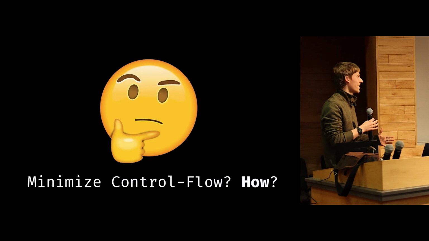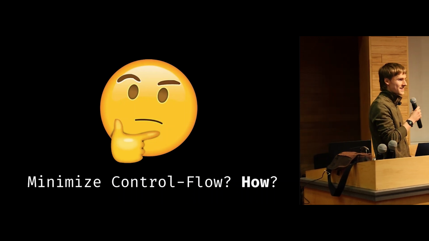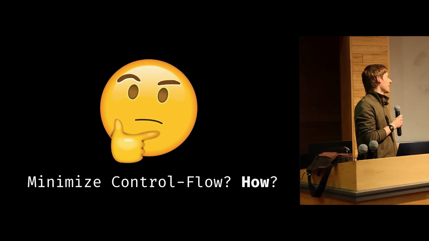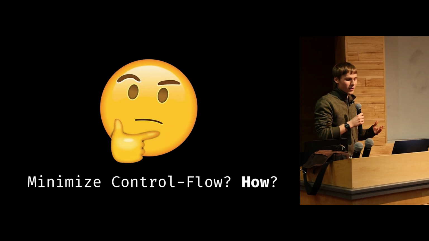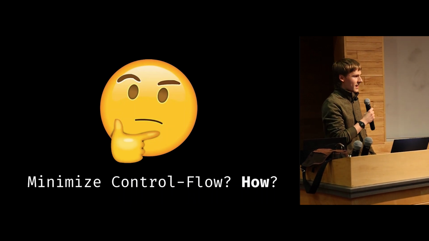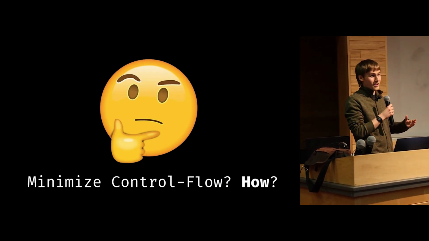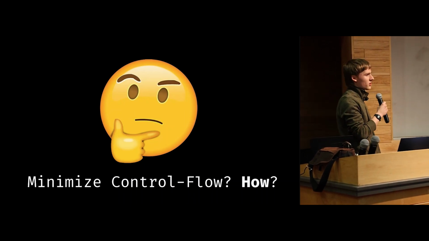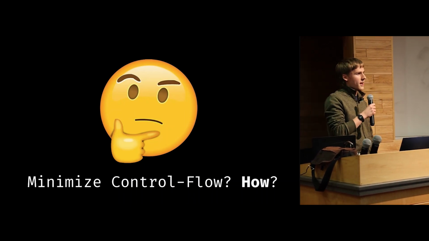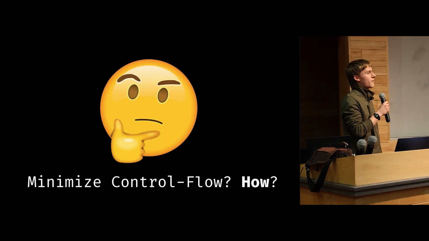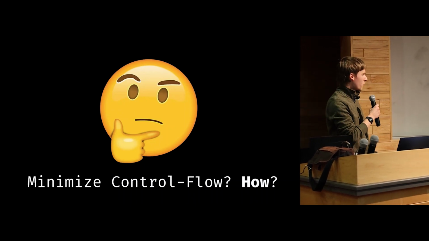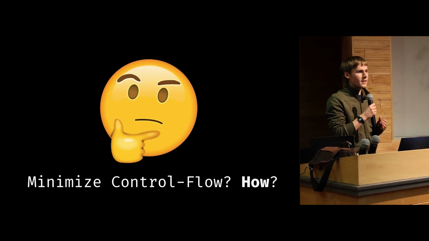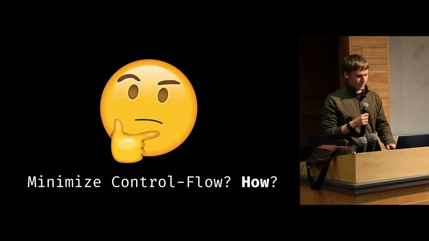So you might then be asking, what? Minimize control flow? Isn't control flow the essence of programming? And when we think of things in an imperative light, that does seem to be the case. Indeed, that is actually what's happening in assembly, right? It is executing instructions, but this isn't the way we have to think about things. In fact, there are some languages that we use all the time that have minimal to no control flow whatsoever. So maybe we can look at these languages and try to apply these ideas to more general purpose programming to get the same gains.